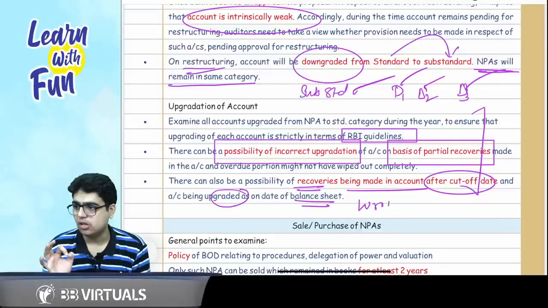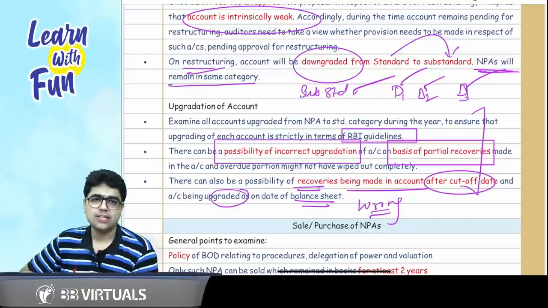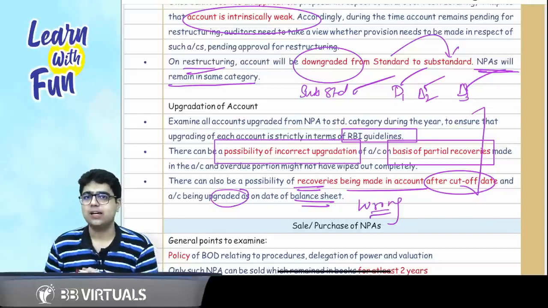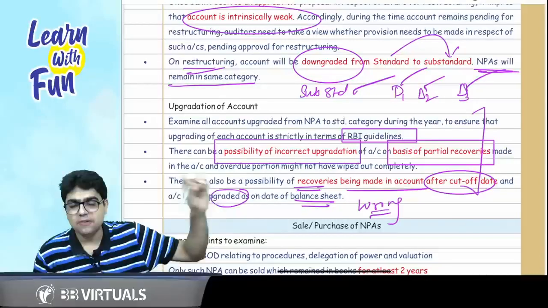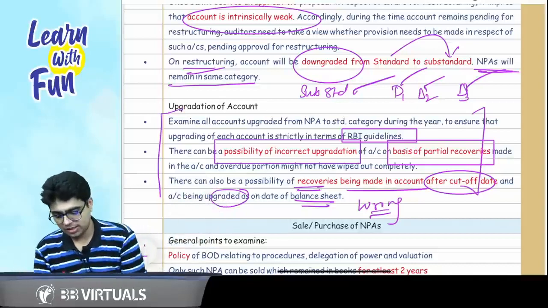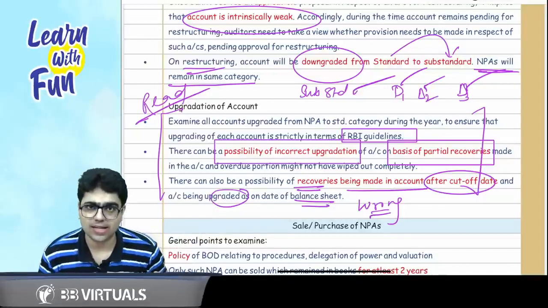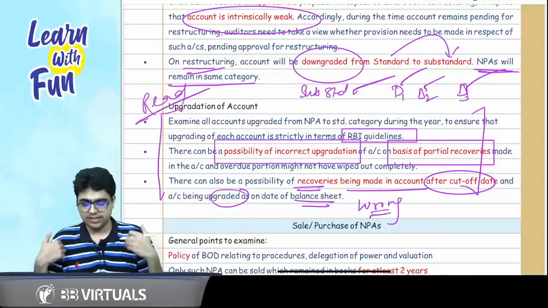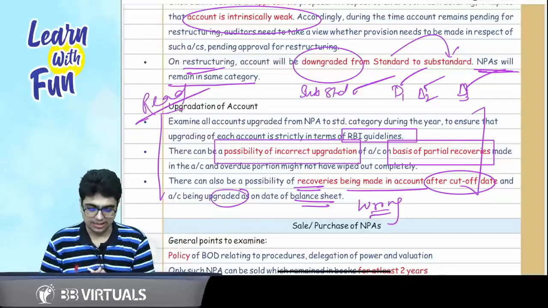Again, this is wrong. Make sure upgradation is happening only and only when the amount has been received before the balance sheet date or as on the balance sheet date. So this is a point you just need to read, because I think it has not yet been asked by ICAI in any of the exams, but still read it. If it is asked, at least you can write something relevant.